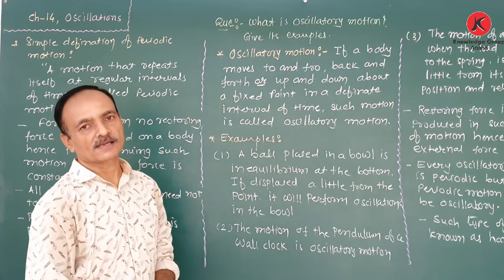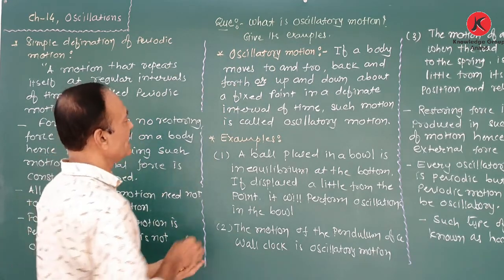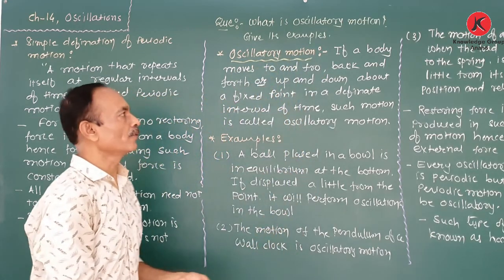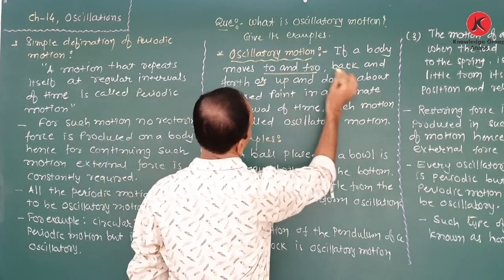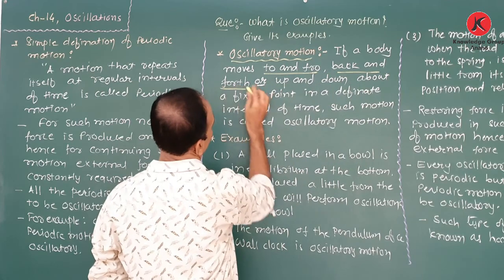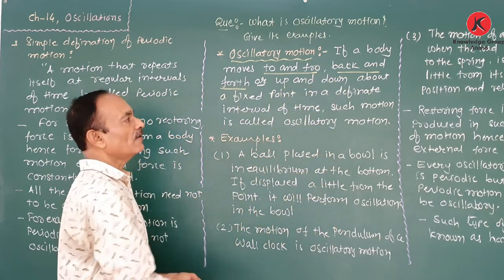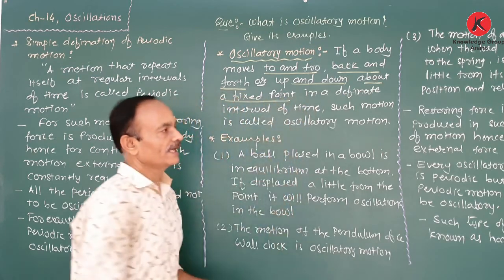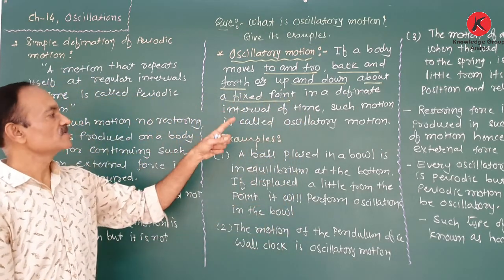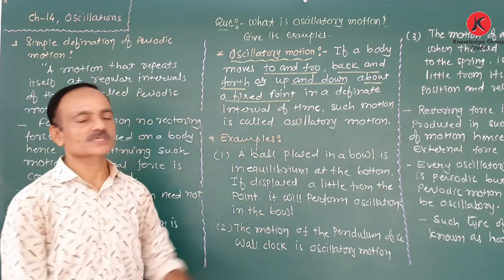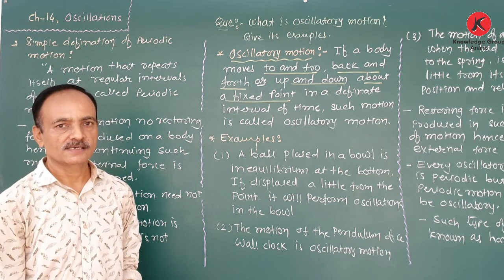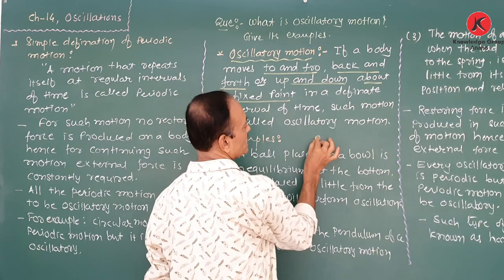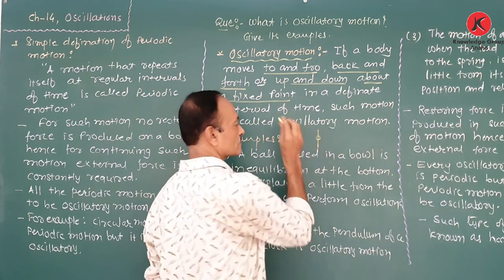Give its example. Oscillatory motion is that if a body moves to and fro, back and forth, or up and down about a fixed point in a definite interval of time, such motion is known as oscillatory motion. Suppose one body is initially at this point.